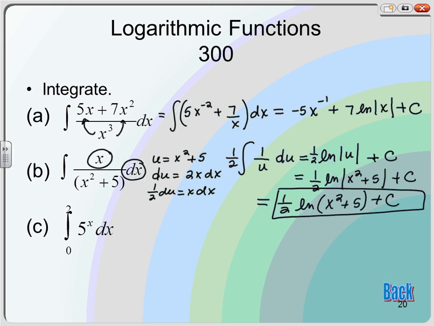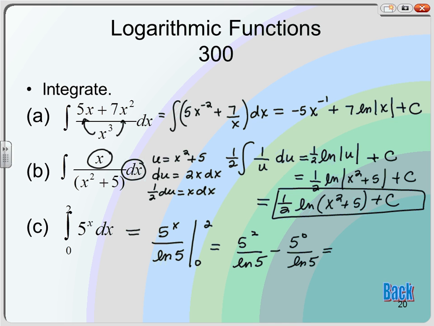All right, this one is 5 to the x. So 5 to the x, when I integrate it, it's 5 to the x over the natural log of 5. I'm going from 0 to 2. So 5 squared over natural log of 5 minus 5 to the 0 over natural log of 5. So 25 over natural log of 5 minus 1 over natural log of 5, which is 24 over the natural log of 5. I would leave your answer like that, but if you really wanted to see what it is as a decimal, it would be like 14.912.